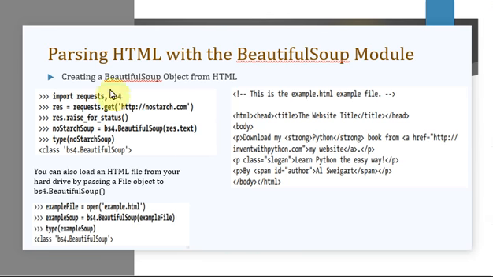Okay, we will come back to our next topic, that is parsing HTML with the beautiful soup module. What did we say? The request module is going to give us a huge file. Is this PPT visible? Yes, ma'am.